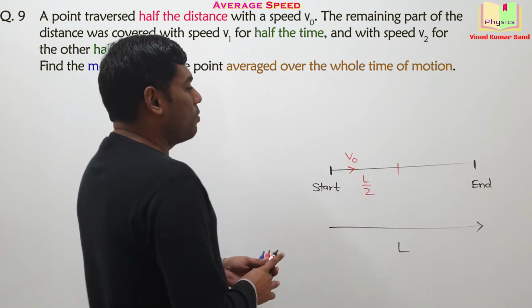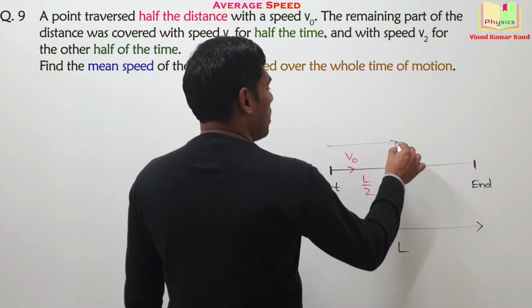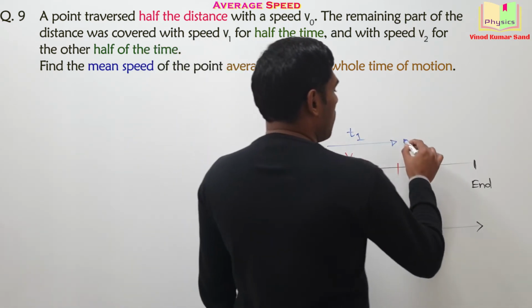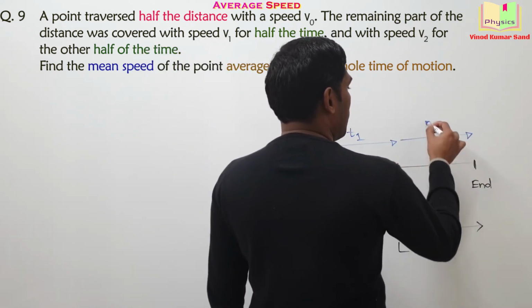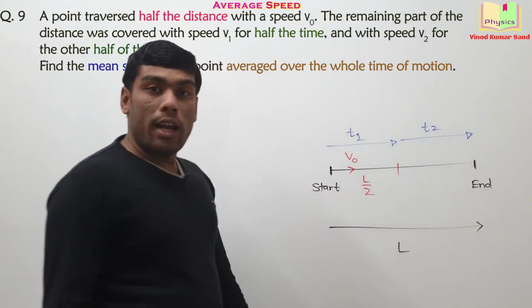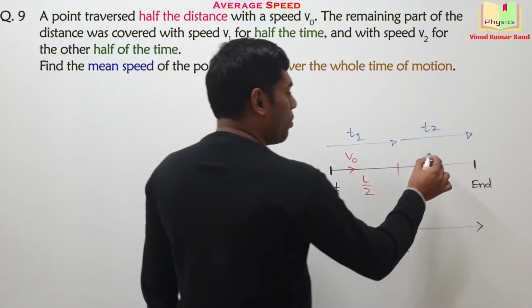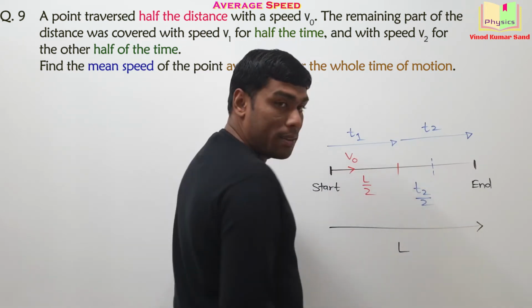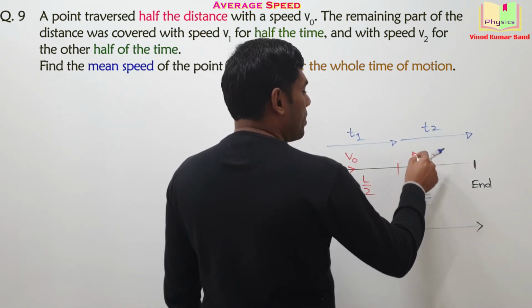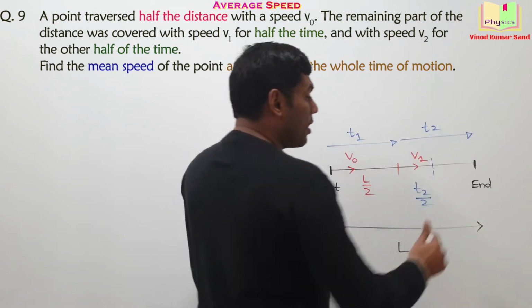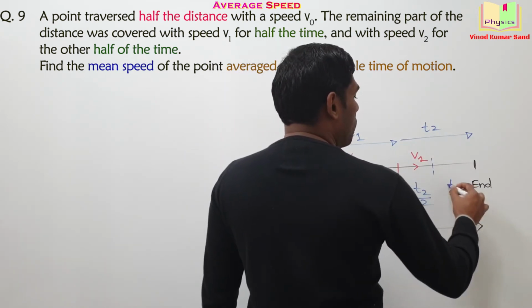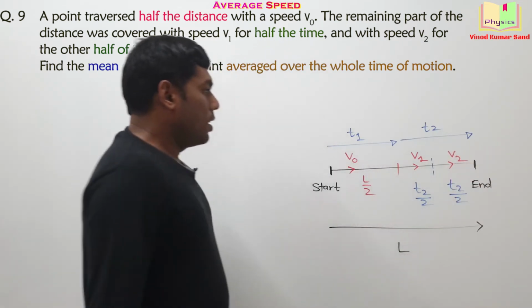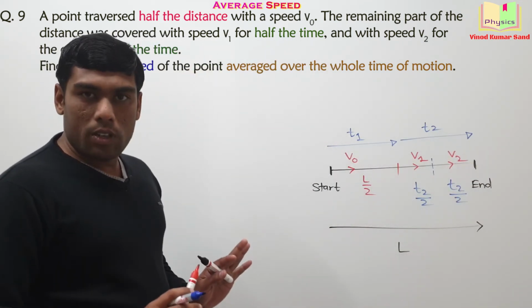And we assume that for this journey, it consumes the time T1. For the remaining journey, the time taken is, let's say, T2. And according to the question, for T2 by 2 interval of the time, the speed of the particle is V1, and for the remaining T2 by 2 interval of the time, the speed of the particle is V2. This is what our question is.